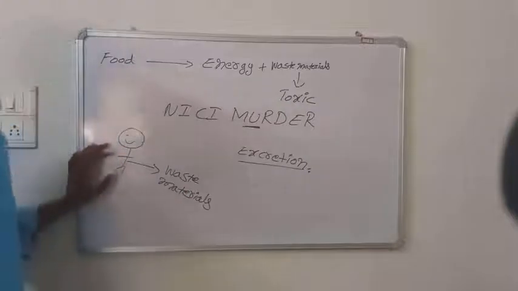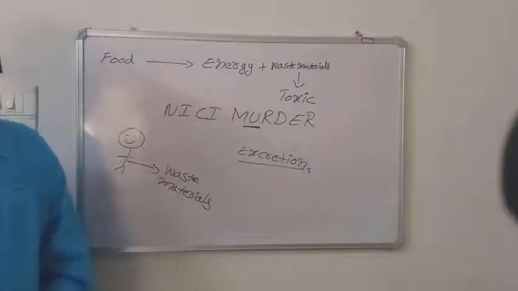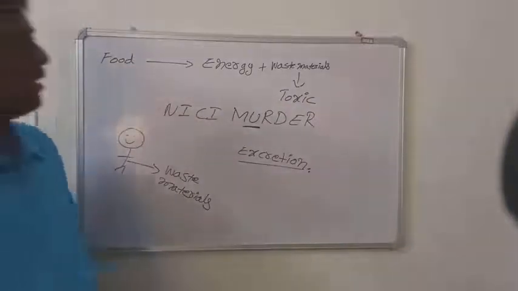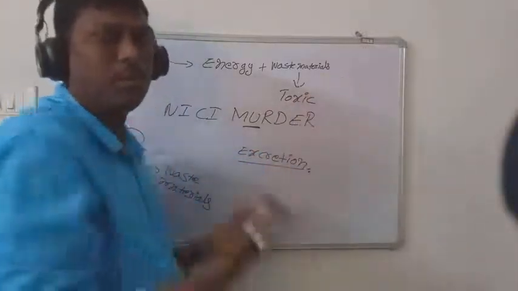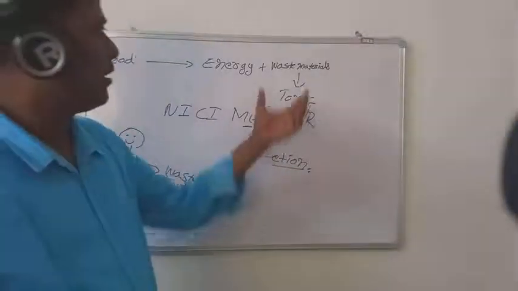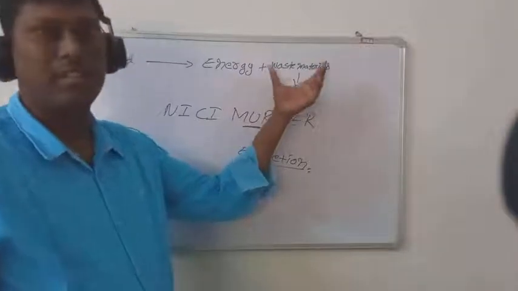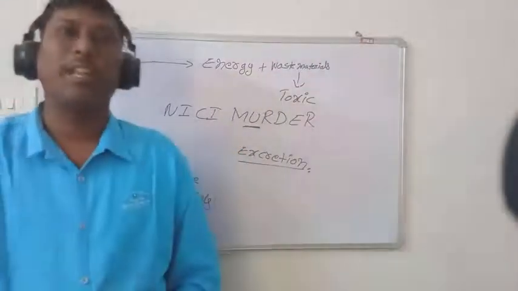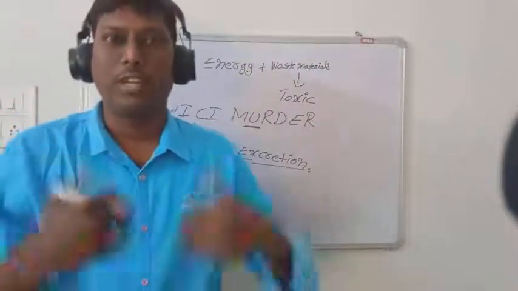So before going to discuss the urinary system, we must know what the various kinds of waste materials produced in our body are. So first, let us discuss the various kinds of waste materials. There are so many kinds of waste materials produced in our body.